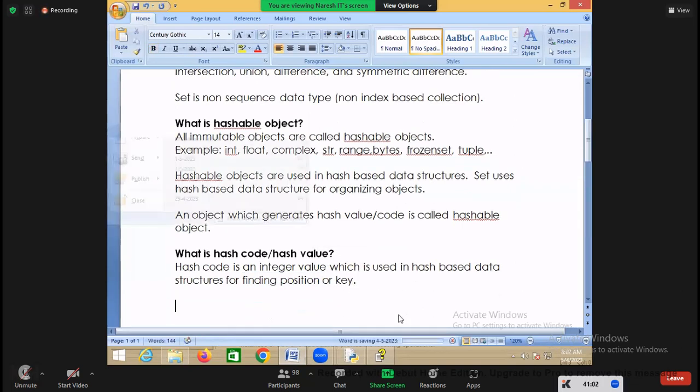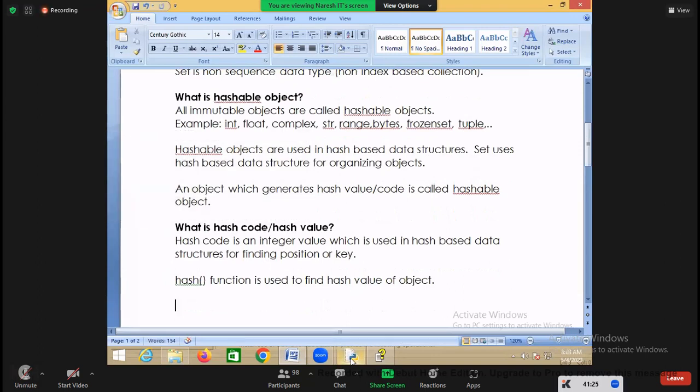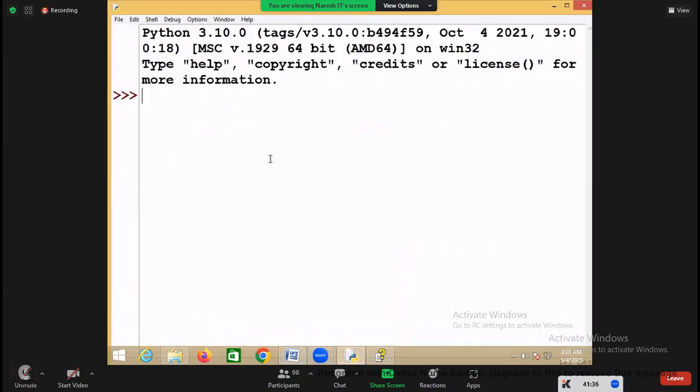How can you find the hash value of an object? There is one function. What is the name of the function? Hash. The hash function is used to find which value? Hash value of which one? Object. This function returns the hash value of the object. Just here, I'm saying hash value of 10. What is the hash value of 10?